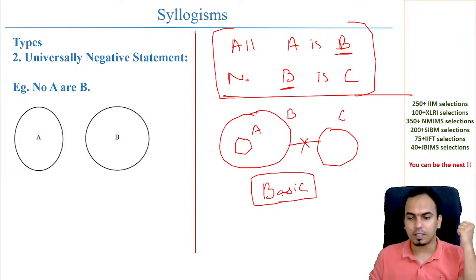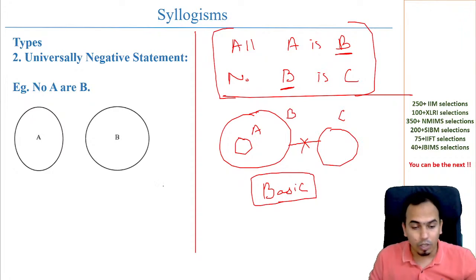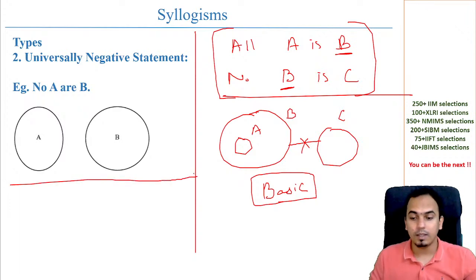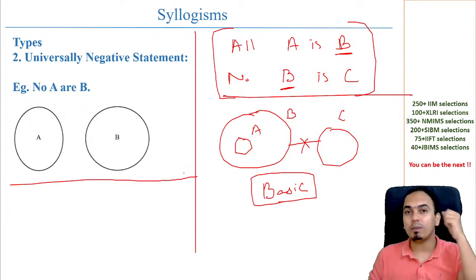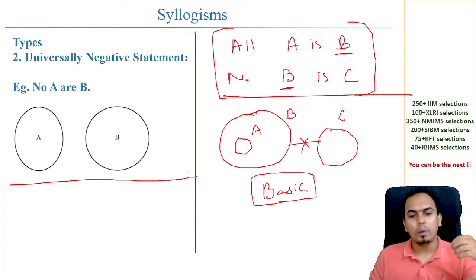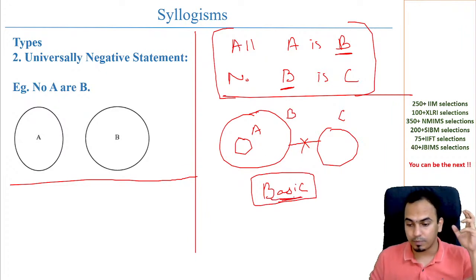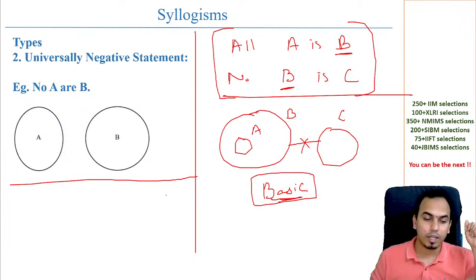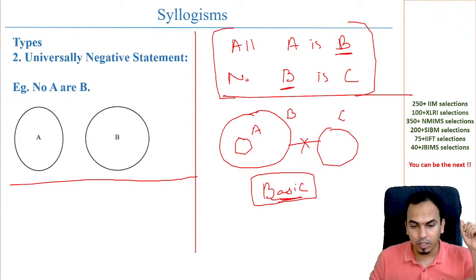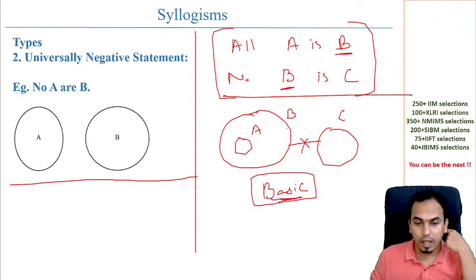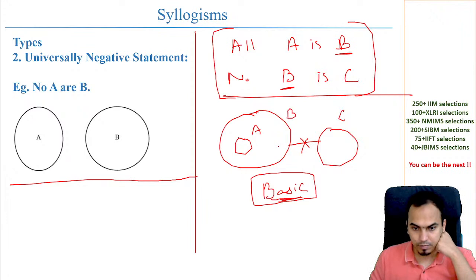Now the point is this: can there be an alternate diagram? Alternate diagram हो सकता है कि नहीं हो सकता? Alternate diagram बिल्कुल हो सकता है, क्यों नहीं हो सकता है? Possible है, लेकिन एग्जाम में जब आपको फास्ट क्वेश्चन सॉल्व करना हो, in most of the cases you will be able to get your answer from the basic diagram only. Alternate में हम क्या करते हैं? Alternate में let's say what I can do is, here you see that A is inside B, and B and C cannot touch. No B is C, that is what you're doing.